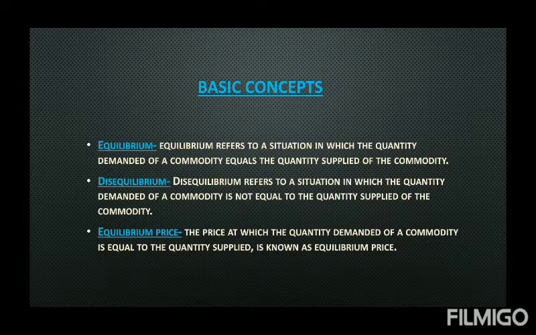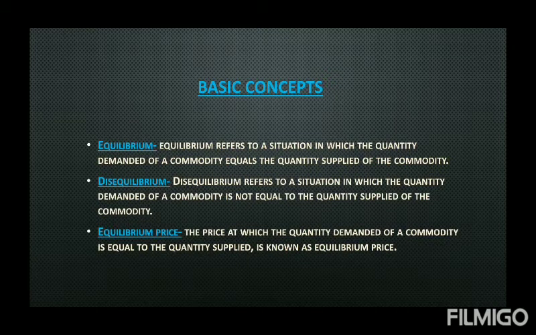Just opposite to that is disequilibrium. Disequilibrium is a situation in which the quantity demanded is not equal to the quantity supplied of a commodity. Maybe quantity demanded is more than the quantity supplied, or the quantity supplied is more than the quantity demanded. Both the conditions will be under disequilibrium. So equilibrium means equality between demand and supply.